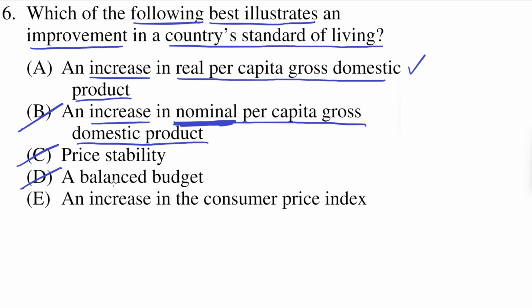E says an increase in the consumer price index. So the consumer price index is an indicator that describes the current state of prices for common goods, and an increase in the consumer price index indicates that prices are higher or there's inflation, which either way means lower purchasing power for the country's citizens. So that means that this actually usually indicates a decrease in a country's standard of living. So it means A is the correct answer.